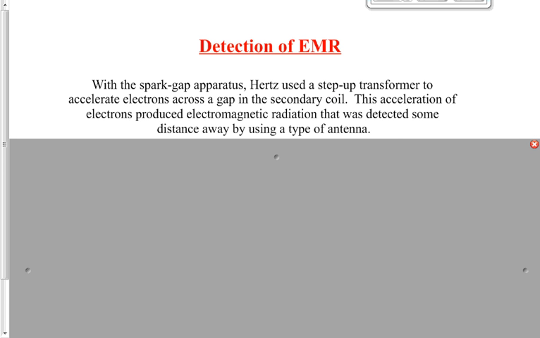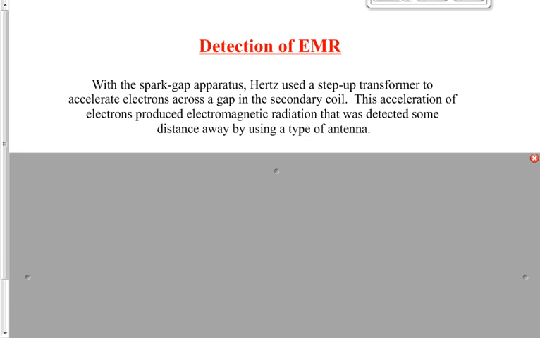Hertz performed an experiment with what we call a spark gap apparatus. A spark gap apparatus consists of a transformer. A transformer is simply a device that changes a small voltage into a big voltage, or a small potential difference into a big potential difference. So maybe you've got 10 volts over here, maybe you've got 1,000 volts on the other side. We're not going to concern ourselves exactly with how that happens. That's not the point of this. A transformer can change a small voltage into a big voltage.